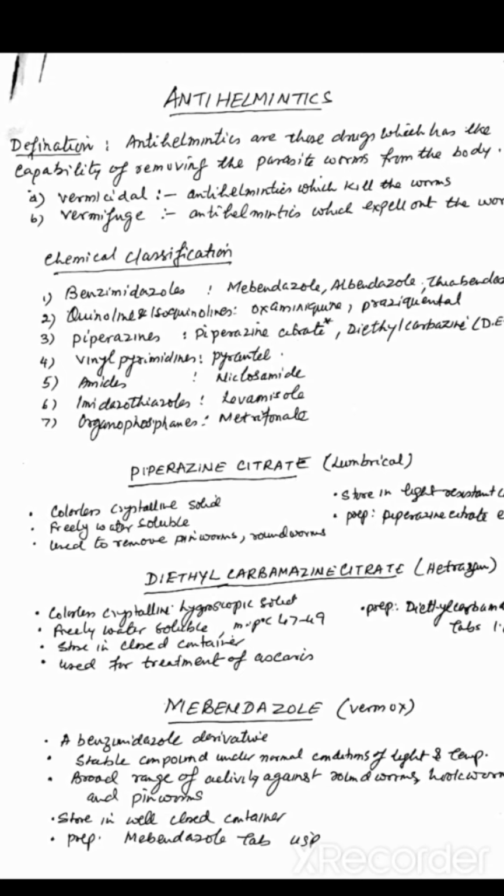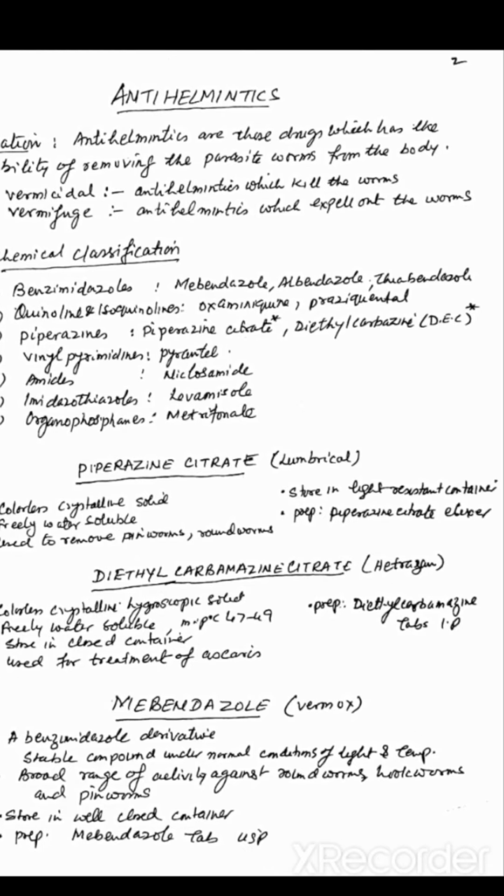The third is piperazines, which includes piperazine citrate and diethylcarbamazine (DEC). Fourth is vinyl pyrimidines, which includes pyrantel. Next is amides, niclosamide. Sixth is imidazothiazoles, which includes levamisole. And the last is organophosphates, which includes metrifonate.